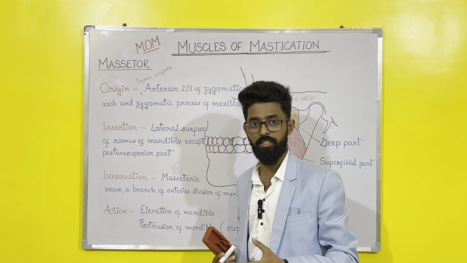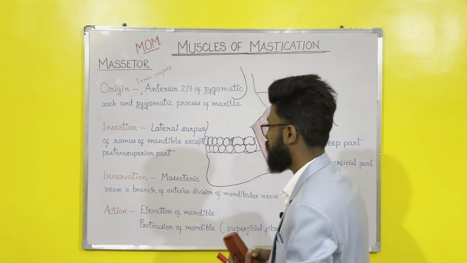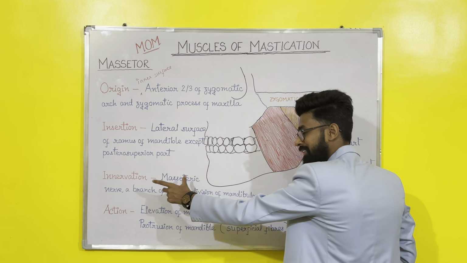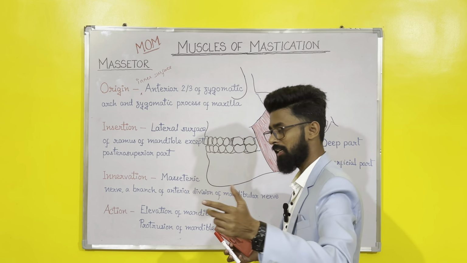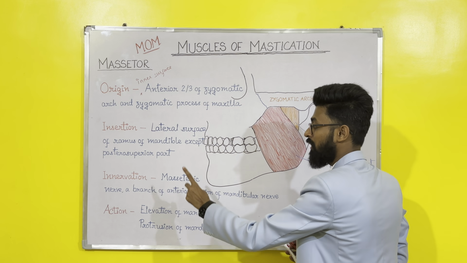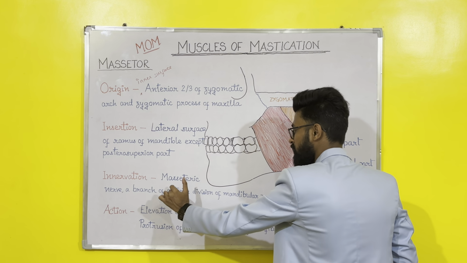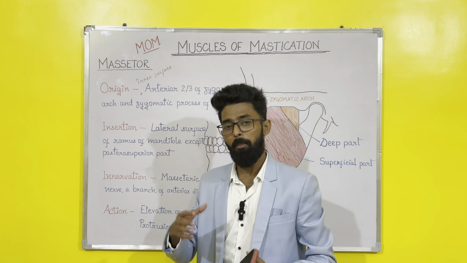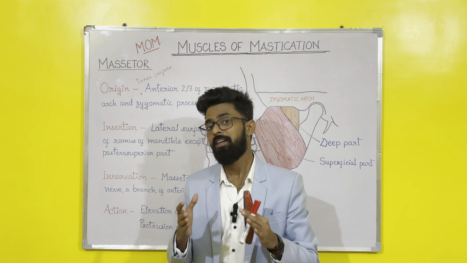Next is the innervation or the nerve supply. The masseter muscle is supplied by the masseteric nerve. Very easy to remember, masseter, masseteric. The masseteric nerve is in turn a branch of the anterior division of the mandibular nerve. Mandibular nerve is a branch of the trigeminal nerve.